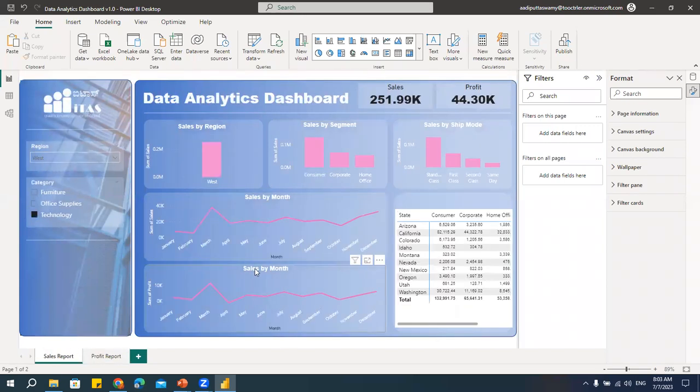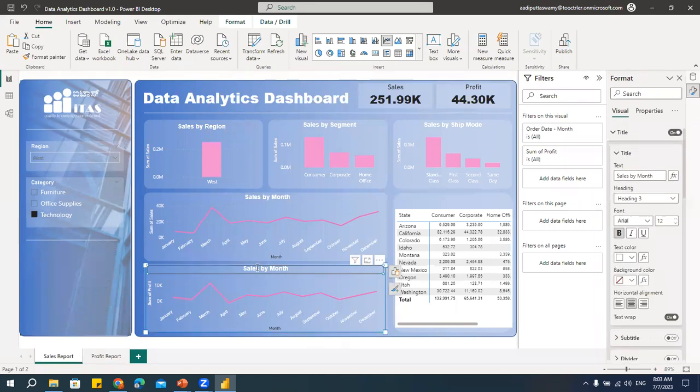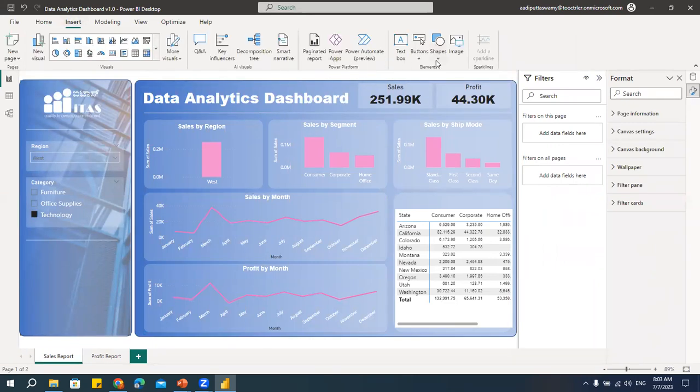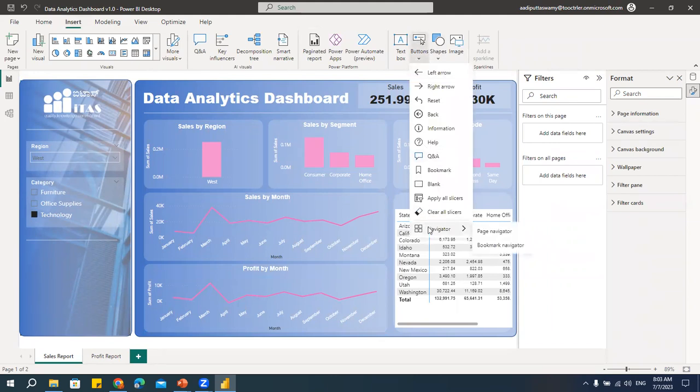So here again, sorry, we have to change this. See, this is what happens if you actually change the title, right? You have to do this manually. But you should be very careful with the titles always, right? Okay. Now how to create the buttons? I'll go here, insert. Here I have these buttons. Say navigator and say page navigator.